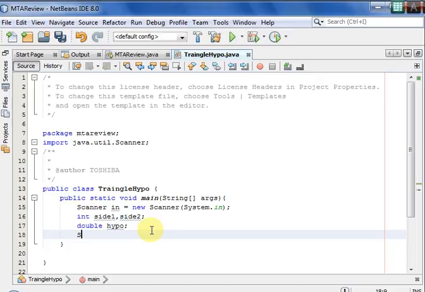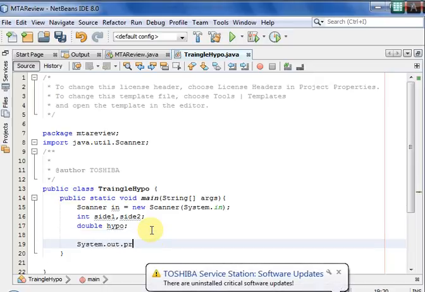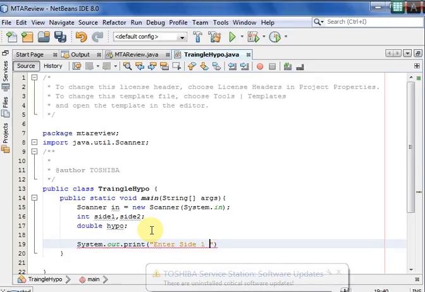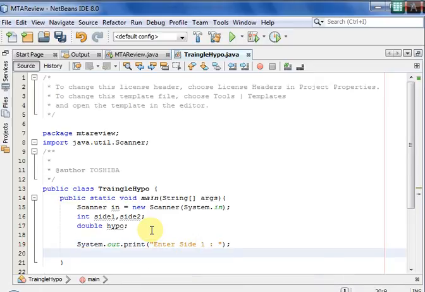Fine. So first of all we read it from the user. System.out.print of enter side 1, and side 1 is equal to input.nextInt, because we are reading an integer value.